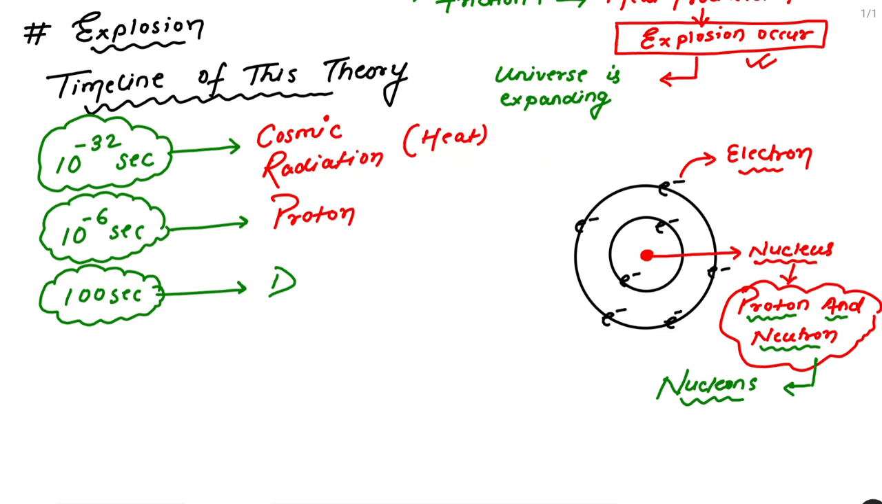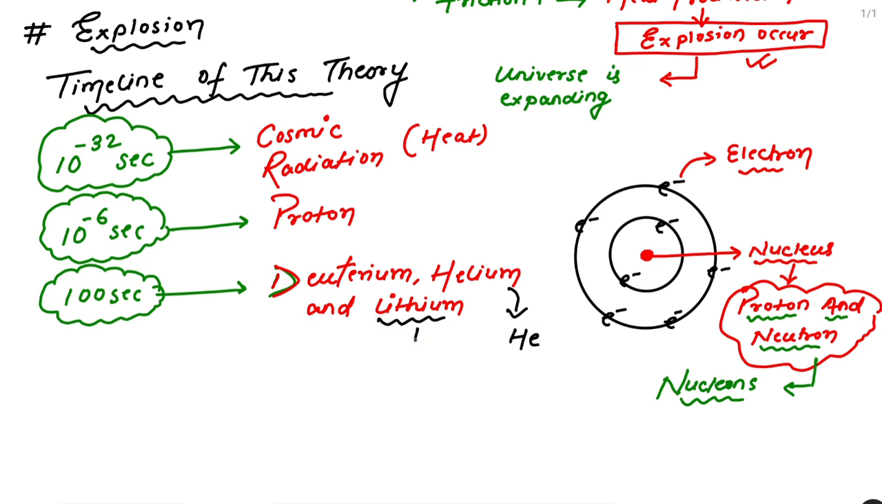Do you have any idea about deuterium? Okay, let me tell you. In 100 seconds, deuterium was created. The second thing we have is helium and lithium. Now you can ask, sir, what are this deuterium, helium and lithium? These are elements. Helium you must be knowing, this is a very easy concept, and helium is denoted by He in the periodic table. Lithium is denoted by Li. But in the periodic table deuterium is not mentioned.